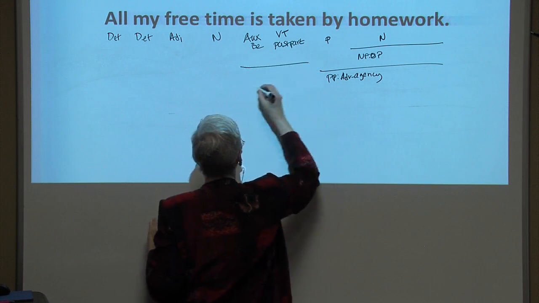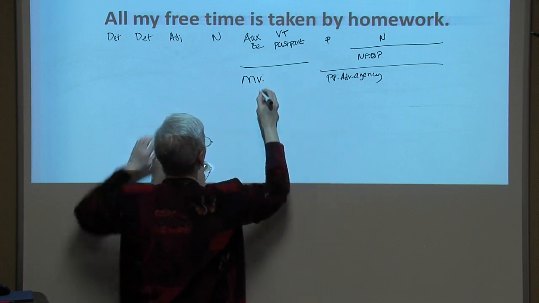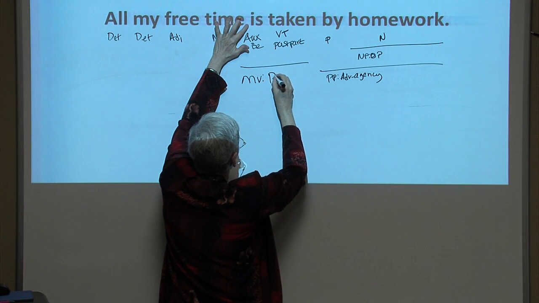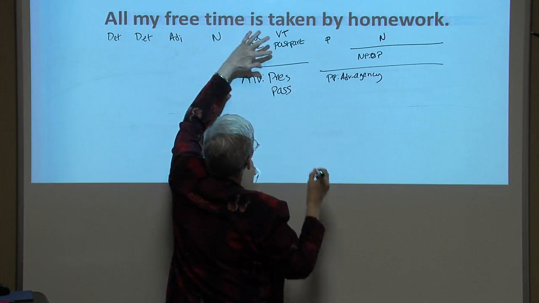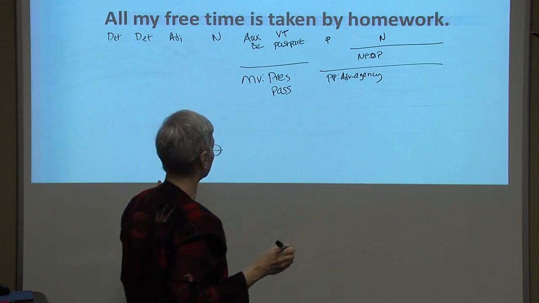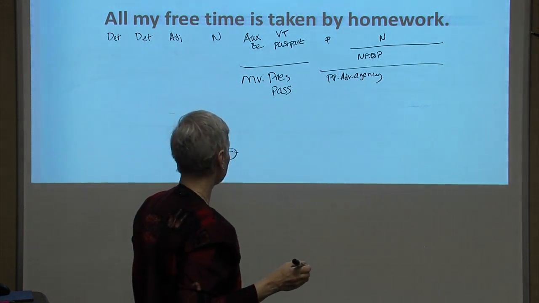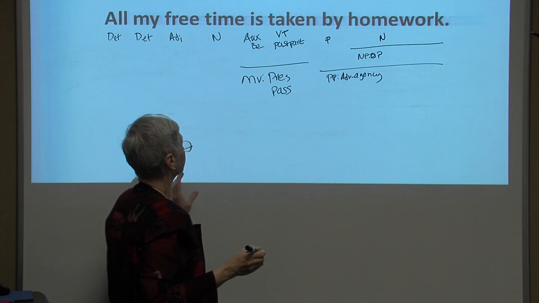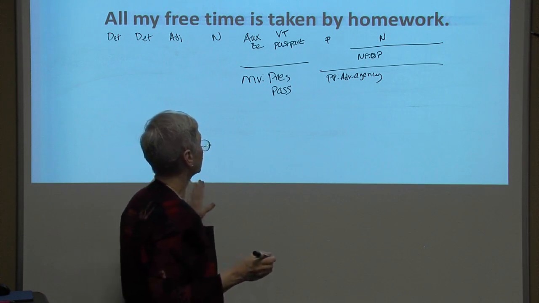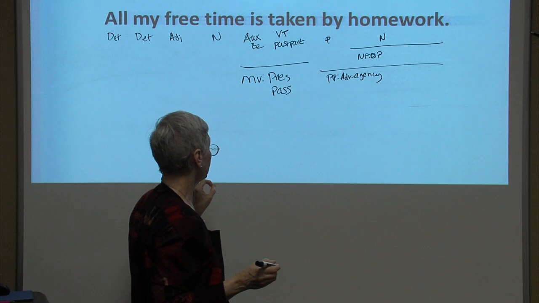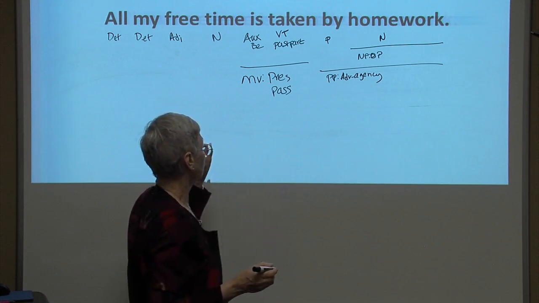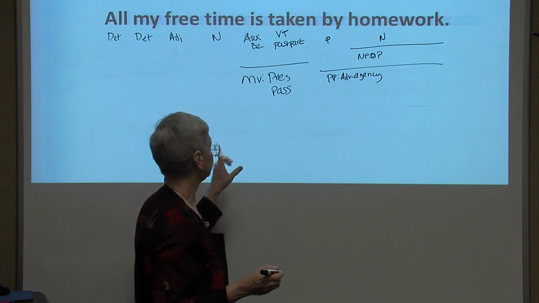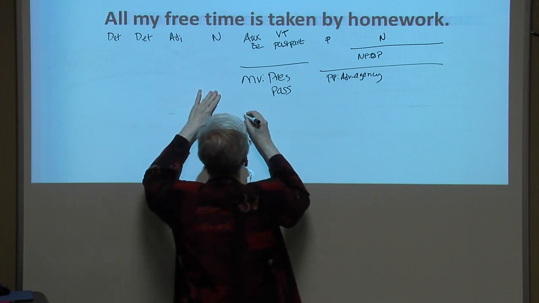Is taken, our main verb, is present, passive: auxiliary be followed by the past participle of the verb take. This is the only time you will see be followed by a past participle, in the passive construction. And this is our predicate.